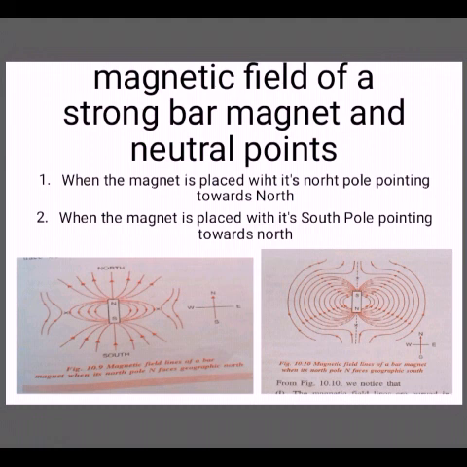Number two, when the magnet is placed with its south pole pointing towards north. In this case, the bar magnet is placed on the paper along the magnetic meridian with its south pole pointing towards north, and the lines of the magnetic field are traced following the same method as described above.